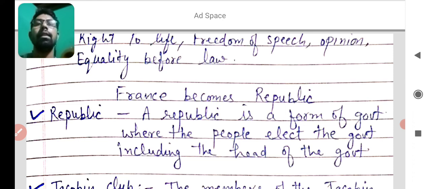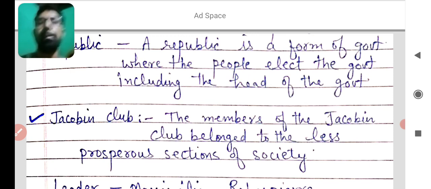Perhaps there will be a question in your mind, what do you mean by republic? A republic is a country or a form of government where people elect the government, including the head of the government. This type of government is known as a republic. I hope you got the point clearly. Next, Jacobin clubs.